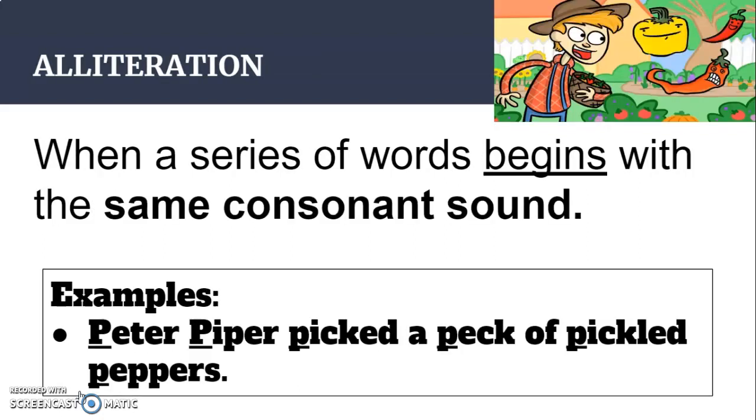The next example is alliteration. Alliteration is a fun word because it means that you have that repeated sound at the start of each word in a sentence, and it has to be a consonant sound. Take a look at this example. Peter Piper picked a peck of pickled peppers. The same sound that's being repeated is that letter P to give it that rhythm as you're reading it out loud.